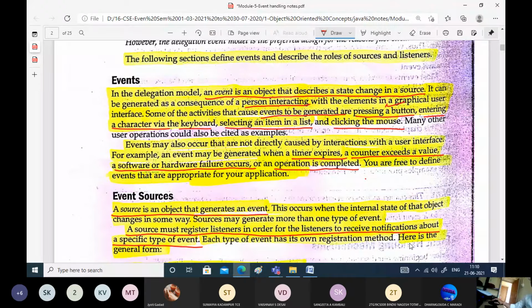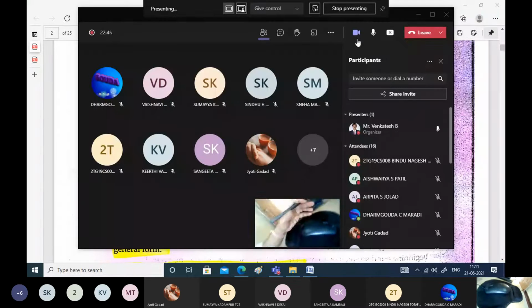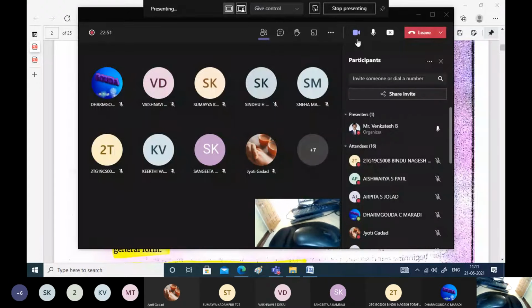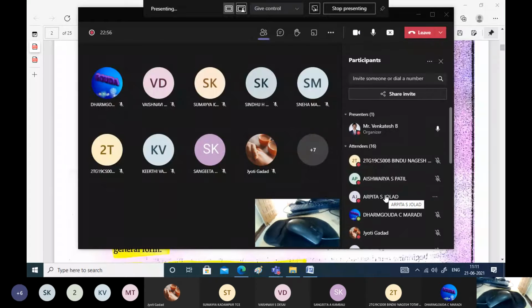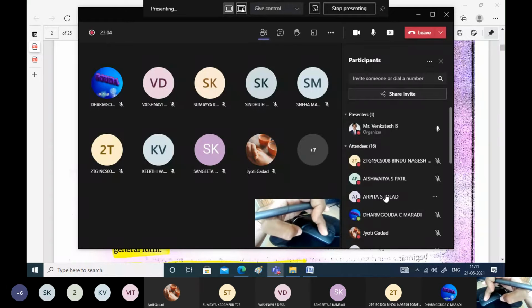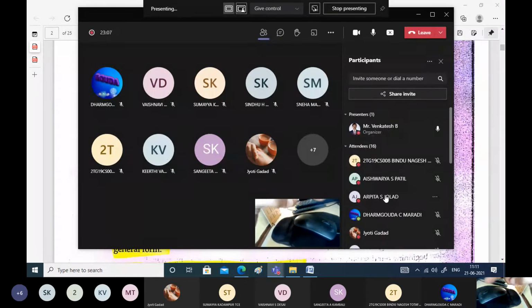If possible, see here, I am just trying to show you the mouse. This is the source of the event. The mouse is a source which can generate some events. Whenever I click on the button, a left click, the source has changed its state.